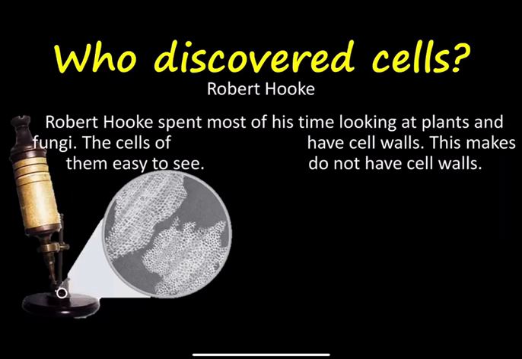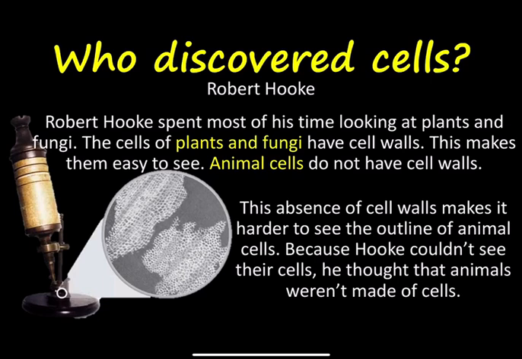So, let's learn a little bit more about Robert Hooke. Robert Hooke spent most of his time looking at plants and fungi. The cells of plants and fungi have cell walls. This will be very important for you to remember. This makes them easy to see. Animal cells, which are the cells that make up our body, do not have these rigid cell walls. This absence of cell walls makes it harder to see the outline of animal cells. Because Hooke couldn't see their cells, he thought that animals weren't made of cells.